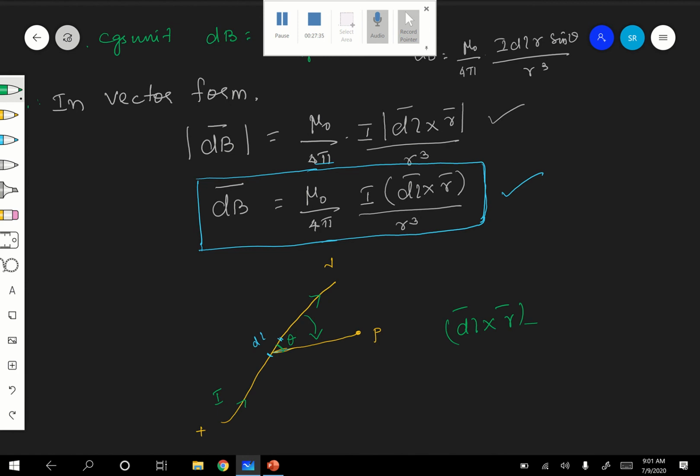Therefore the direction in which your thumb points is nothing but the direction of DB. It is perpendicular to the plane of the paper, or plane of the board, and inwards.